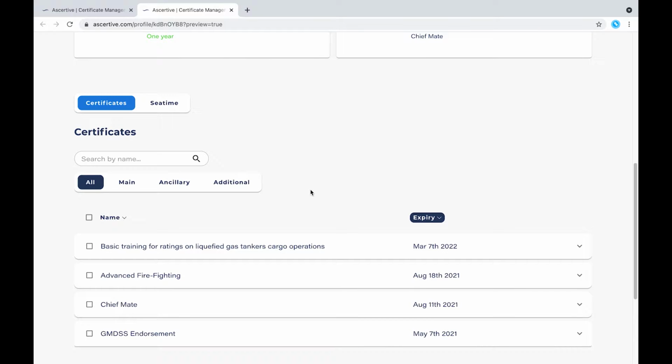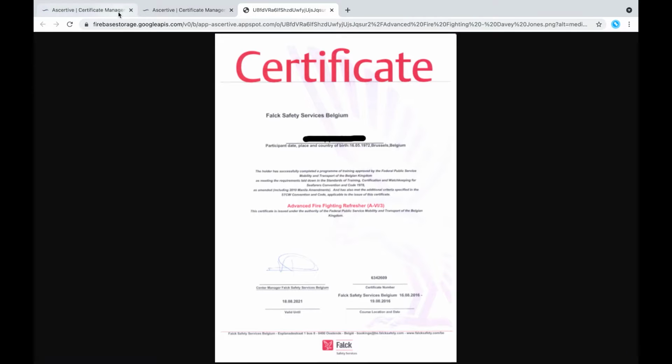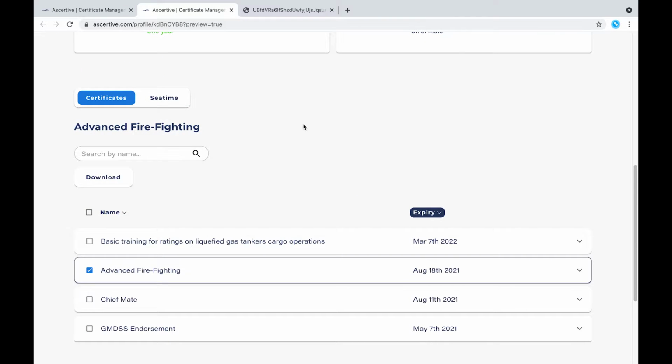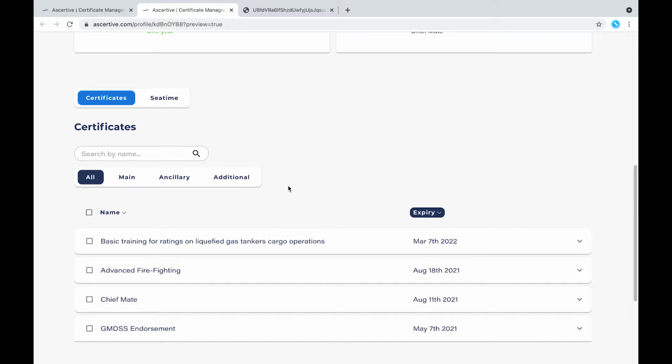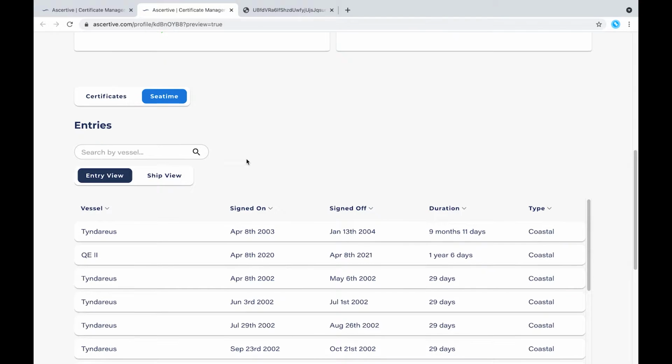There are, however, a few things to note here. Employers will be able to download your certificates if you uploaded a particular file with the certificate. For example, here, I can download this Advanced Firefighting Training Certificate. This means that whoever has access to your profile also has access to the certificates and files you upload. Though, not to worry, people visiting your profile will never be able to edit or destroy any of your data. Other than these minor points, this section of your profile is identical to your certificates and seat times pages on the dashboard.